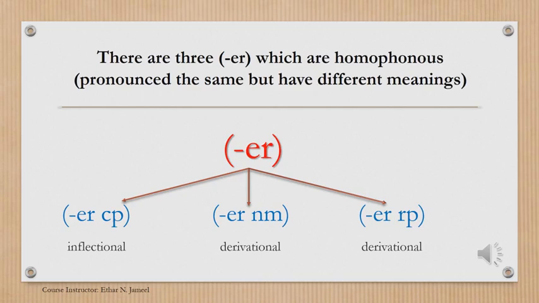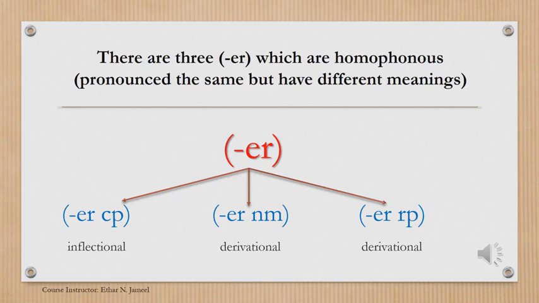The first ER is ER CP. This ER is one of the 9 inflectional suffixes, so it is inflectional. ER CP is inflectional. And it is a homophone because it has the same pronunciation as ER nominal and ER repetition, but it has a different meaning. The second one is ER nominal, NM nominal. This ER is a homophone because it has the same pronunciation as ER CP and ER repetition, but it has a different meaning. This ER is derivational, not inflectional.